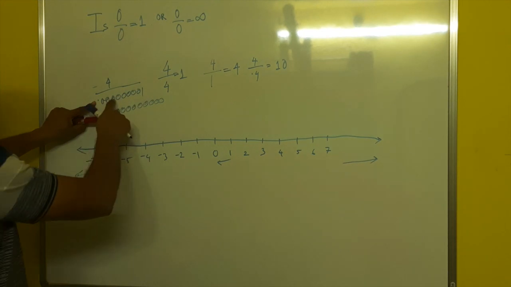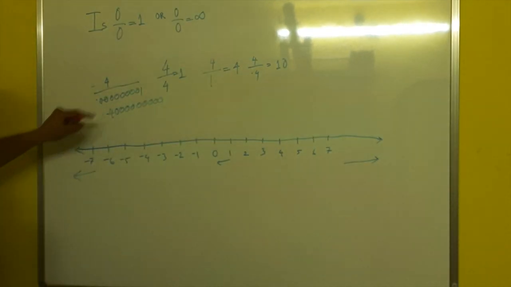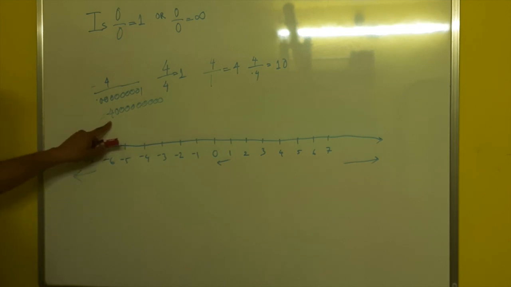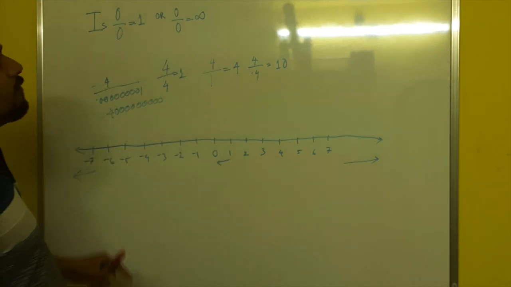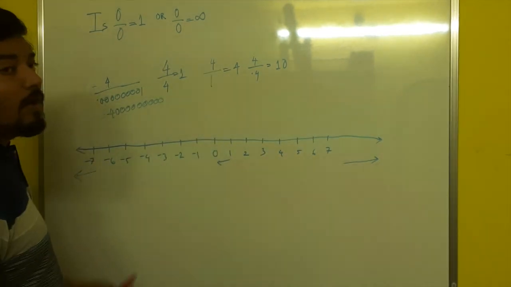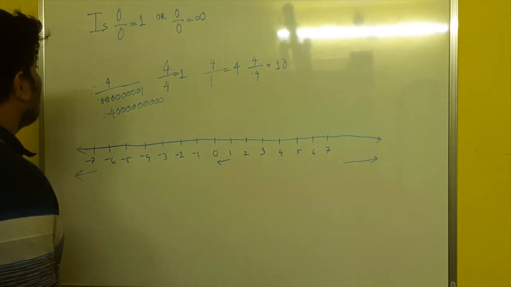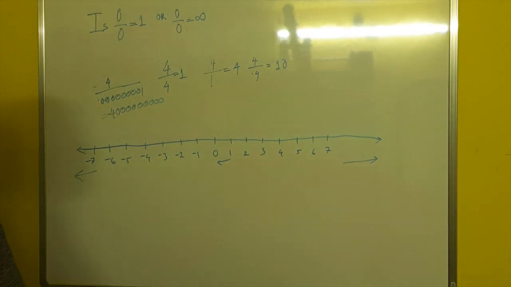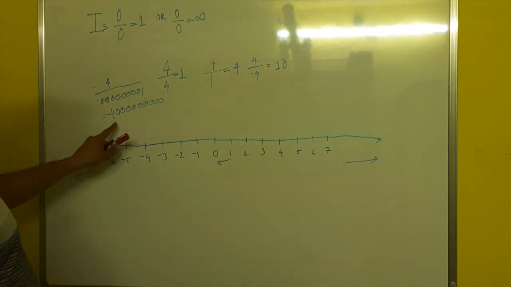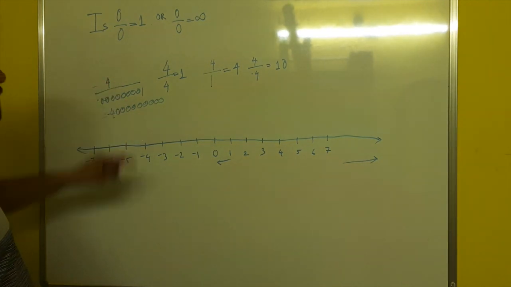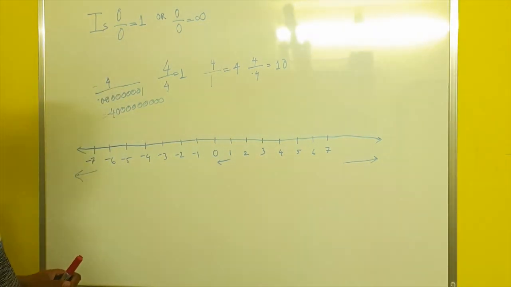We could have 1000, 10,000 zeros and then one number. Then this is going to be even bigger. Let's say after a point we have 1 million or 1 crore zeros and then one number, which is very, very small, very insignificant, but still it's a number. Then the result would be very, very big, right?